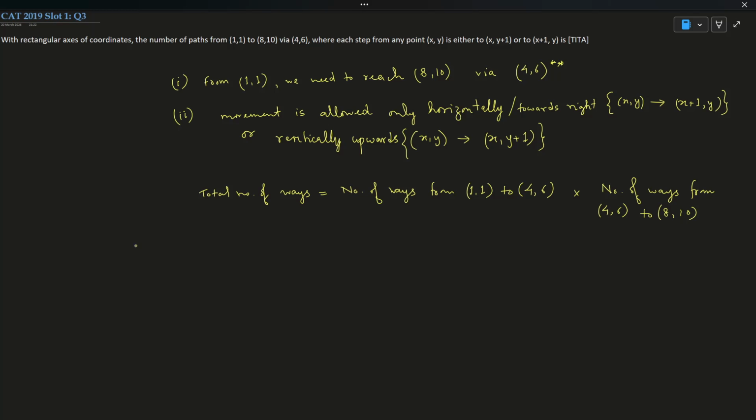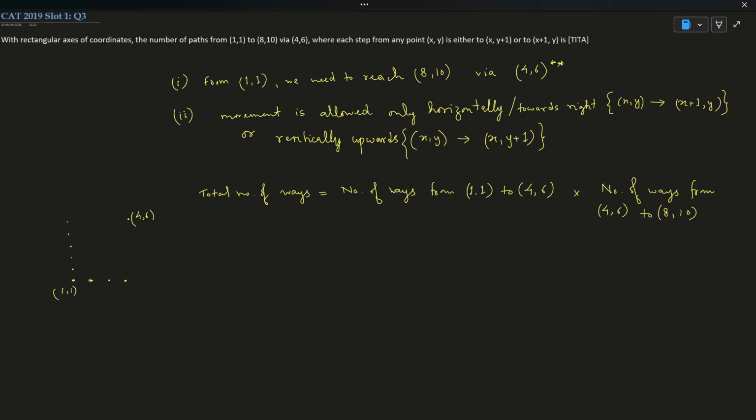Now guys, let's say this point is 1 comma 1, so this will be 2 comma 1, 3 comma 1, 4 comma 1. Then 1 comma 1, 1 comma 2, 1 comma 3, 1 comma 4, 1 comma 5, 1 comma 6. So this point is 4 comma 6.